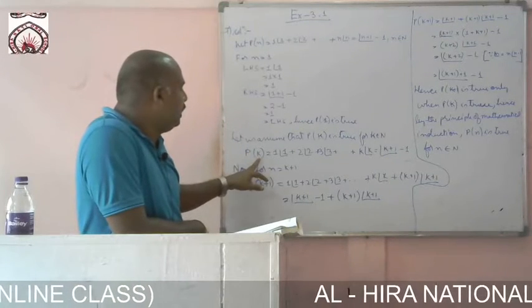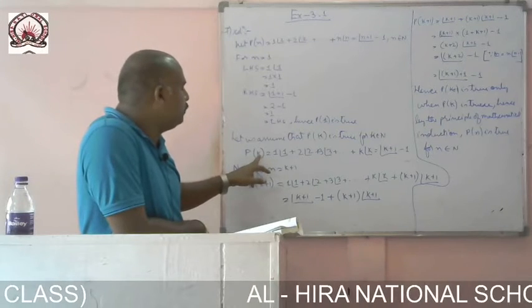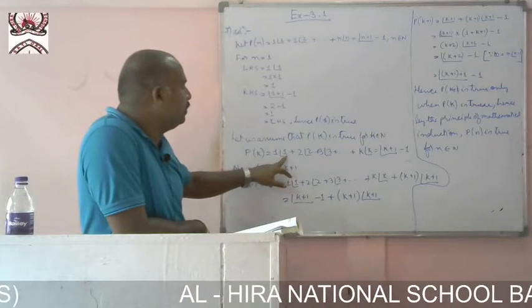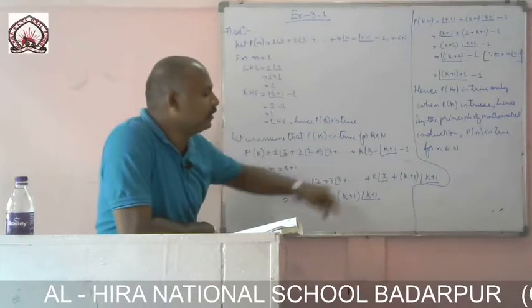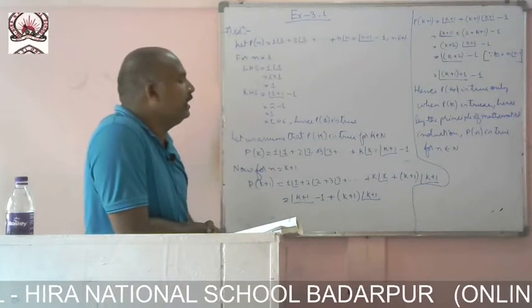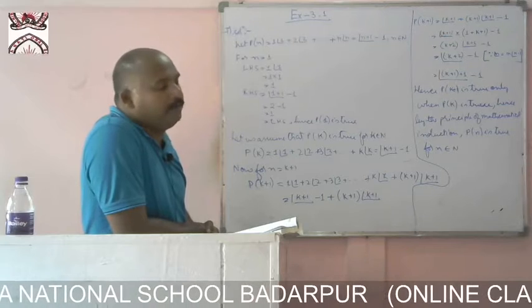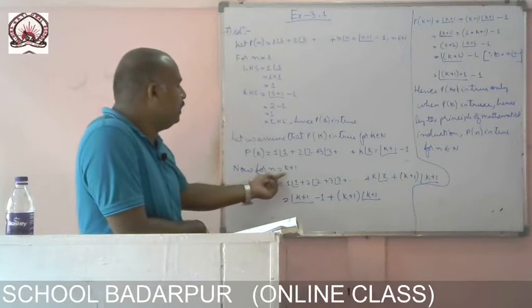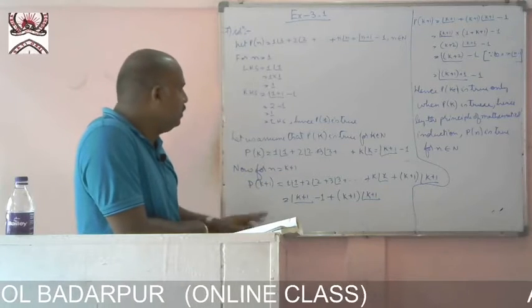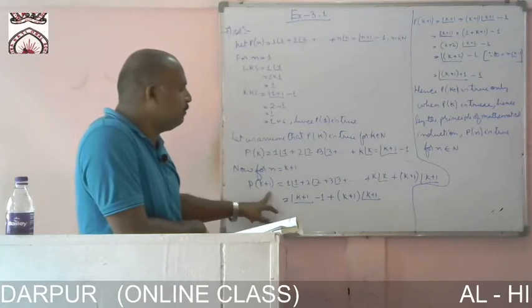In place of n we put k: 1 into factorial 1 plus 2 into factorial 2 up to k into factorial k. The value we get is k plus 1 factorial minus 1. Now we prove for n equal to k plus 1.